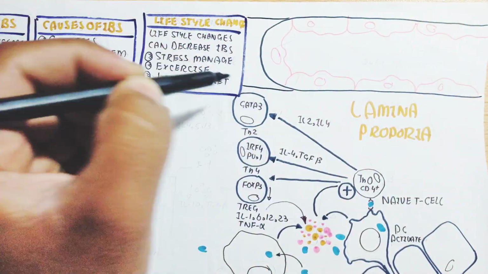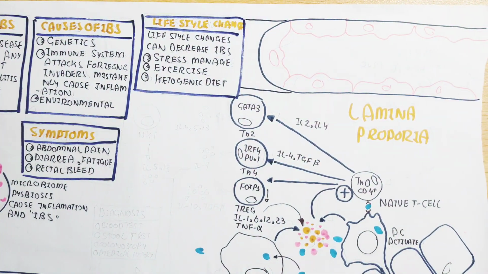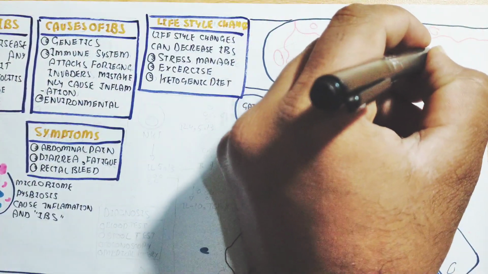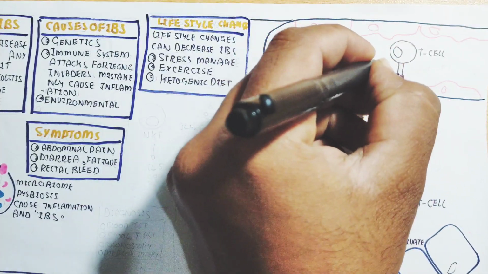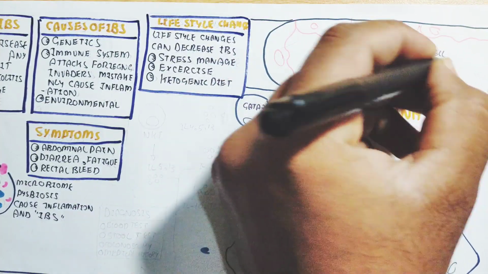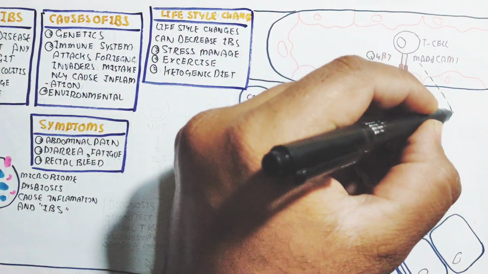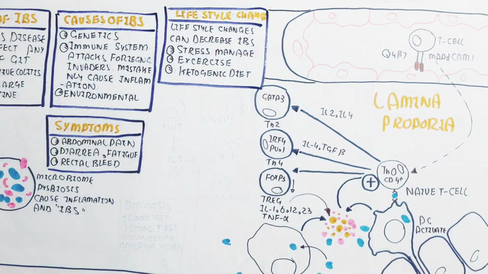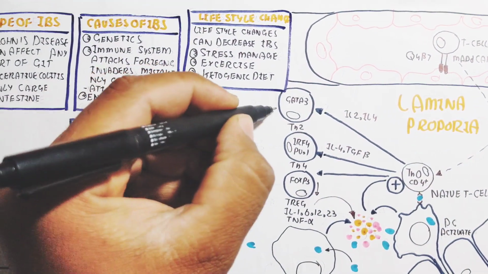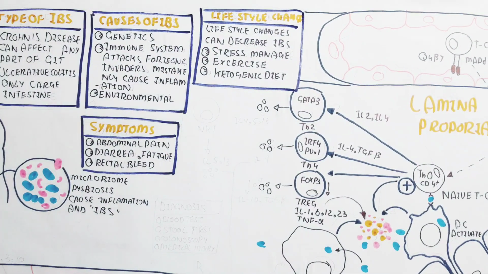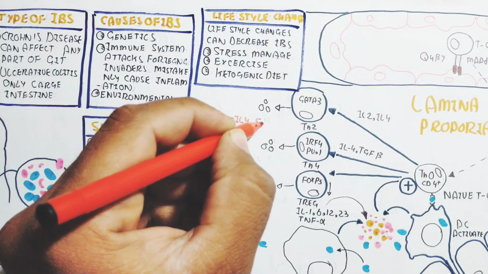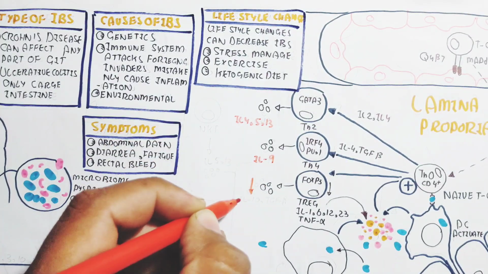In this way, the endothelial cell attaches the naive T cell through the MAdCAM1 adhesion molecule with alpha 4 beta 7, which leads to recruitment into the lamina propria. Interleukin 4, 5 and 13 are produced from the T helper 2 cell after transcription from the gene GATA3.